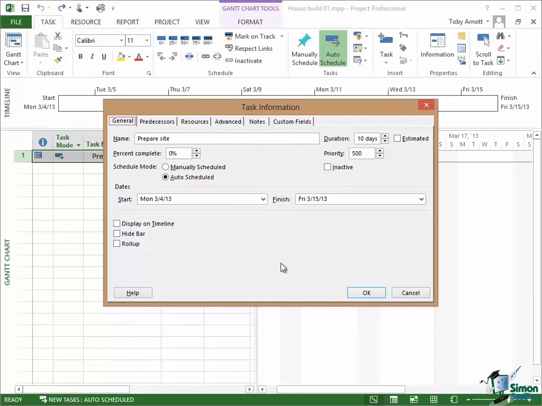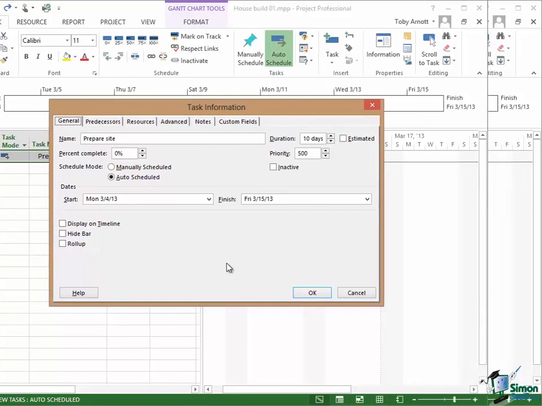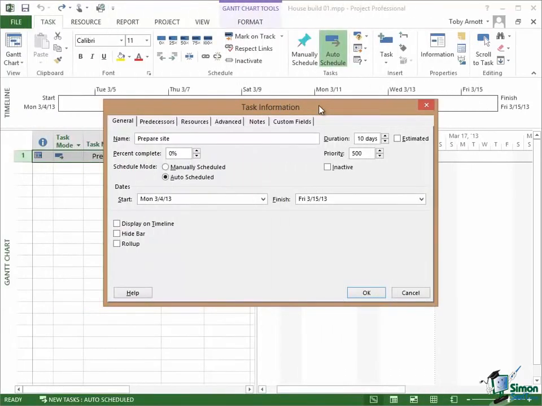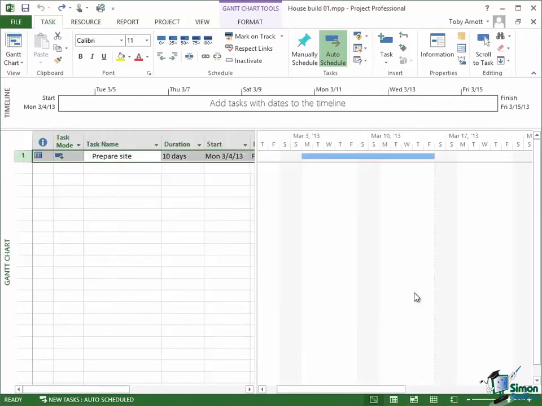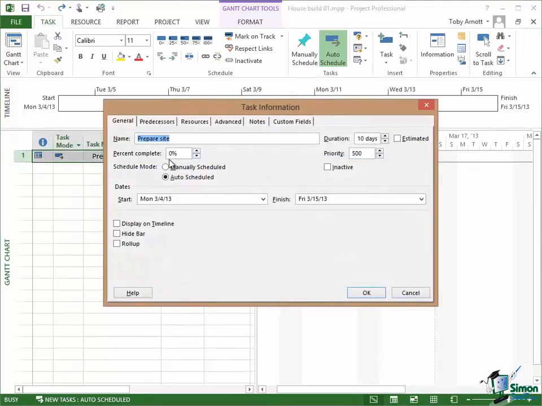But for the moment, for any task, if you bring up that task information dialog, it will contain pretty much all the information you're likely to need about that task. So there we are. The task information dialog is very important. Let me just cancel that. Another way of bringing up the task information dialog is to just double click on the task, and by default you get the task information dialog. That's it for this section. I'll see you in the next one.